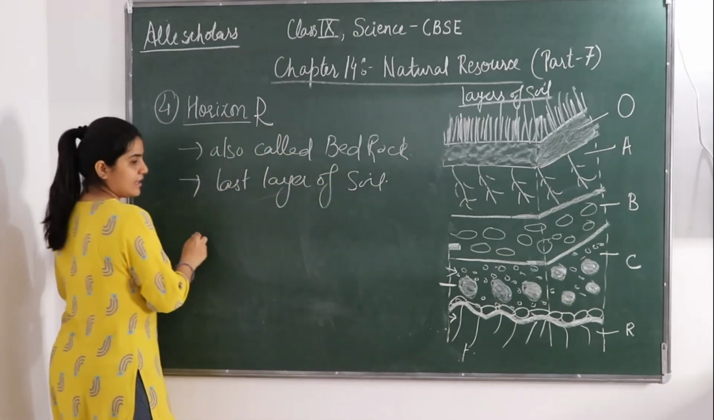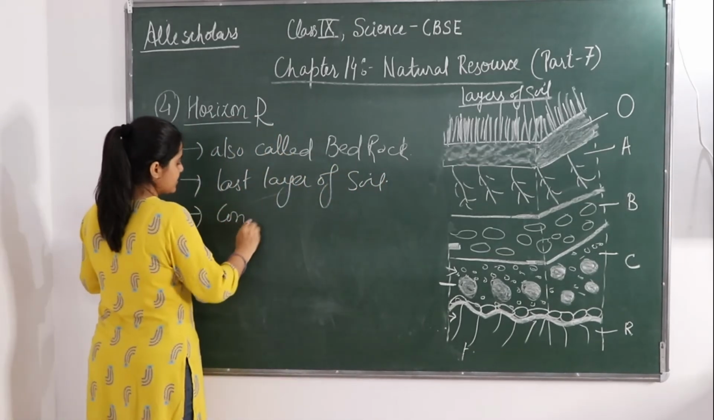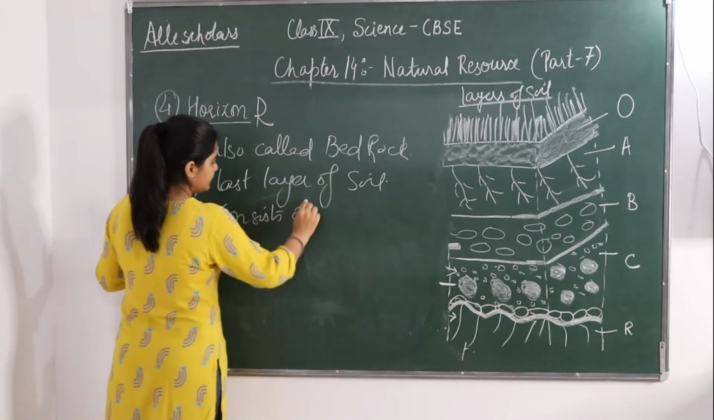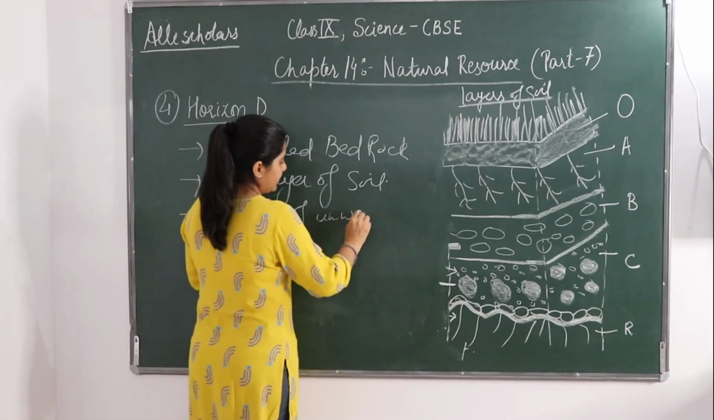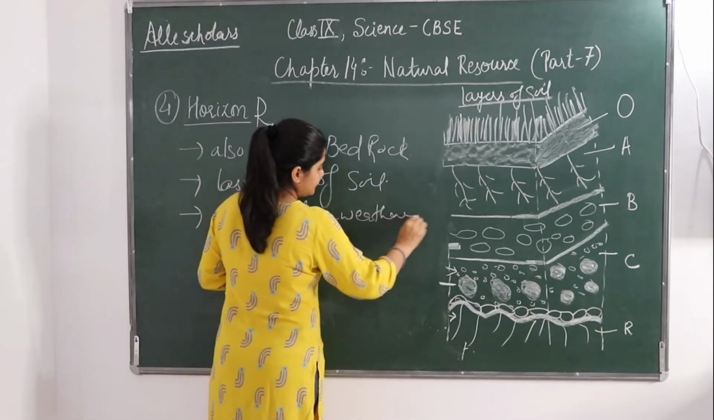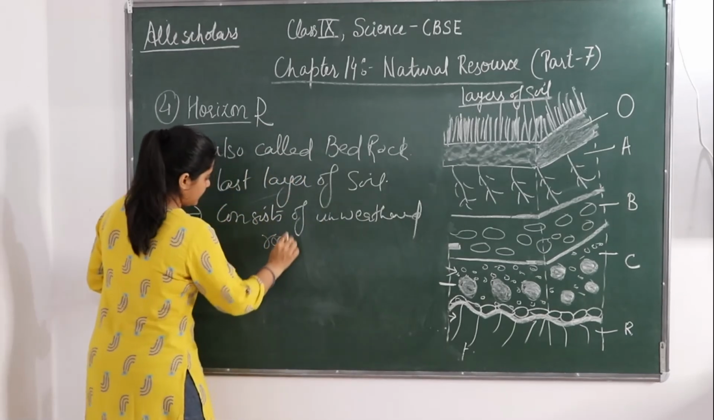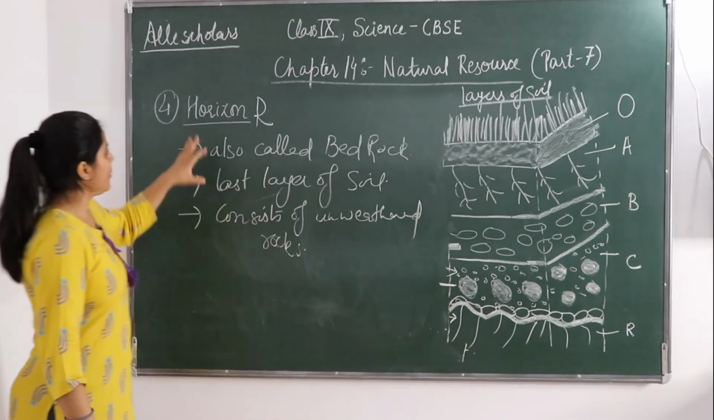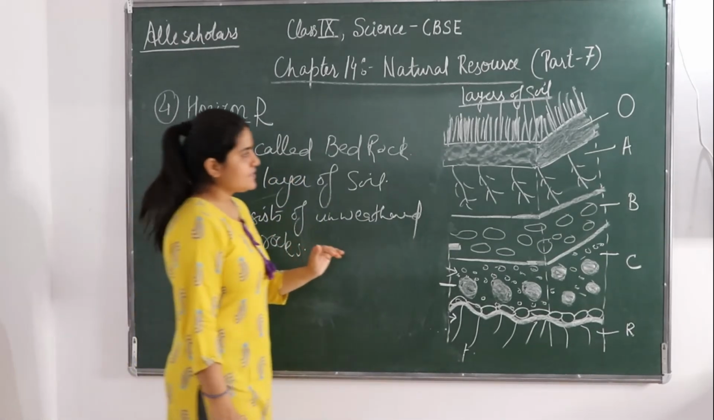Okay, soil की ये last layer है और it consists of unweathered rocks. Okay, so this was about origin R. So we have seen that